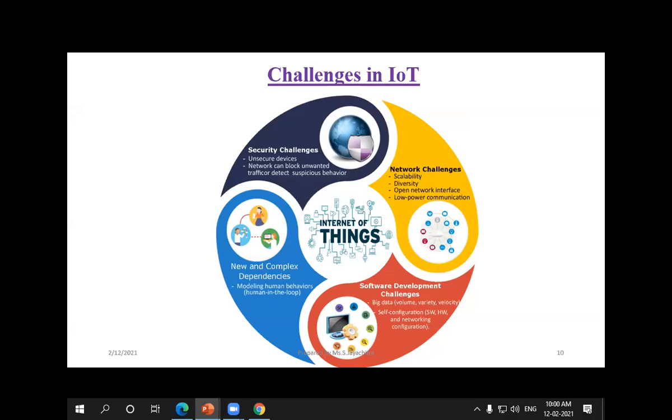And what are the software development challenges we are facing? We have four types of challenges: network challenges, software challenges, security challenges, and also new complex dependencies. Network challenges I have already explained. Software development challenges arise because we have n number of huge data. That is a huge amount of data, so that is big data.